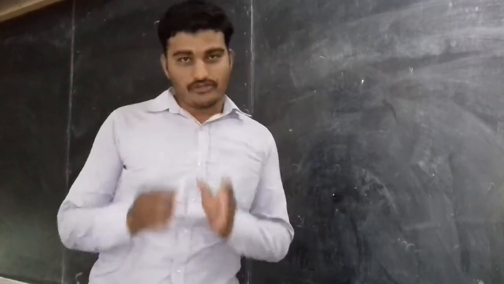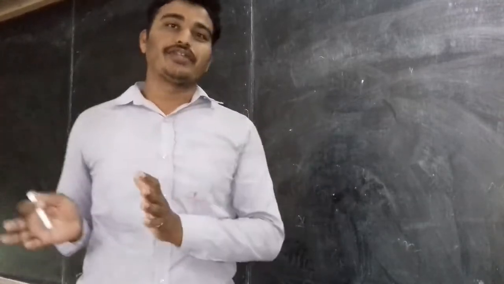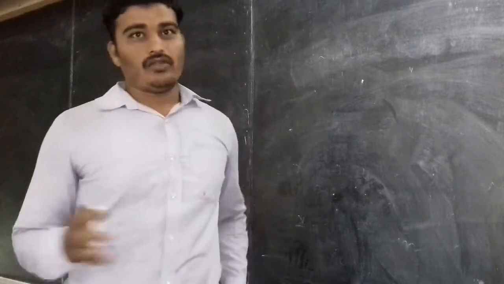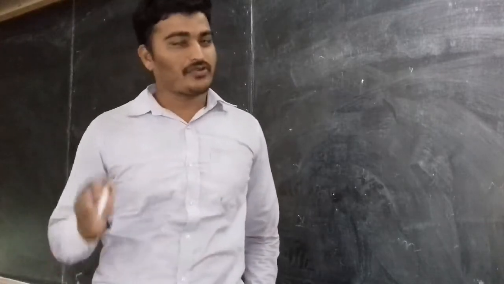Okay students, now unit wise we are going to see what exactly we are going to learn from each content. First, in the first two chapters, what we are going to learn.